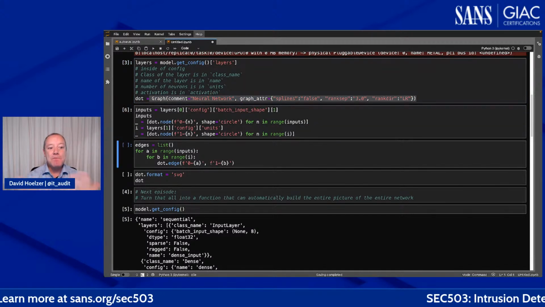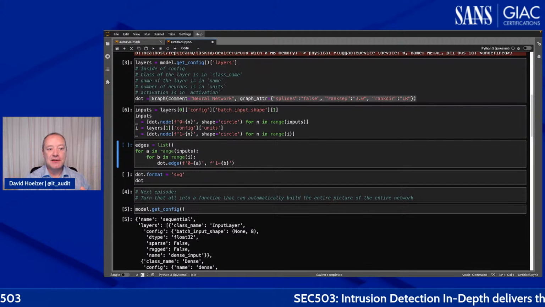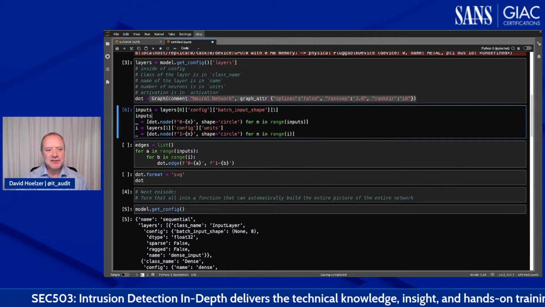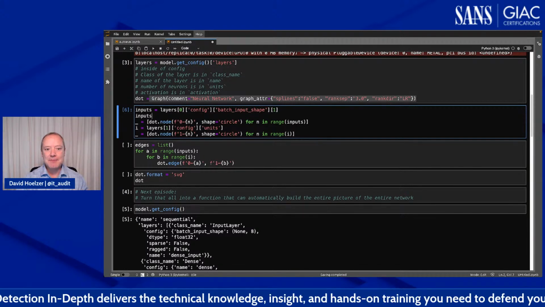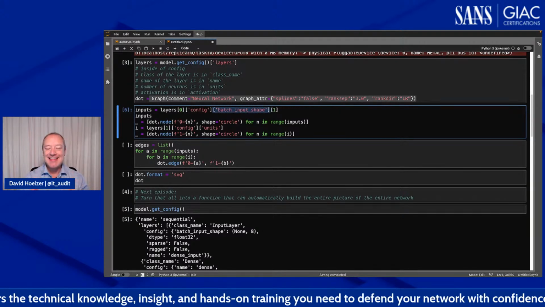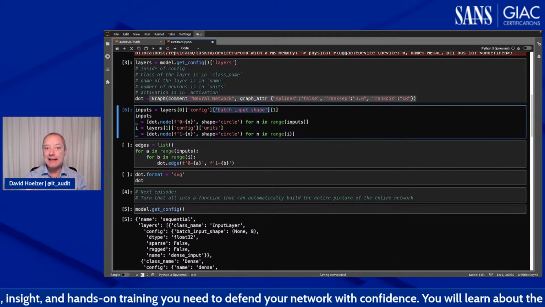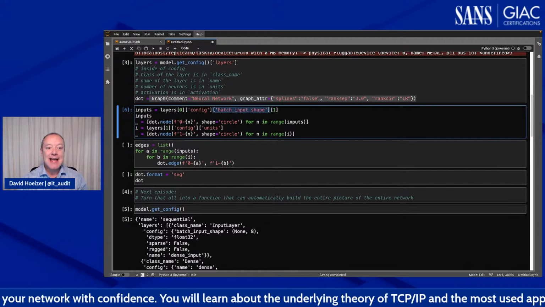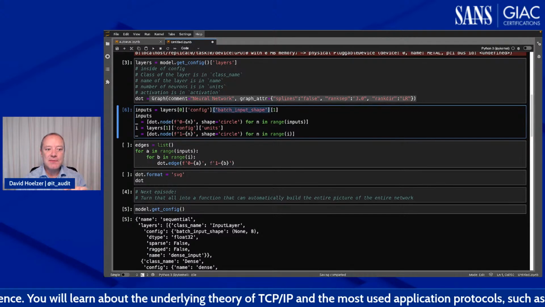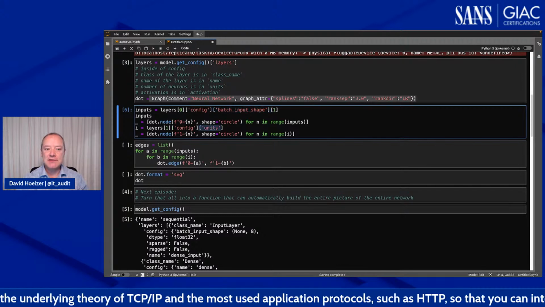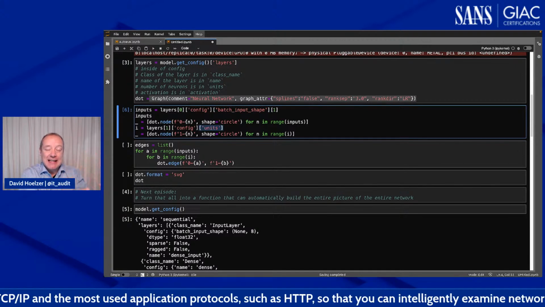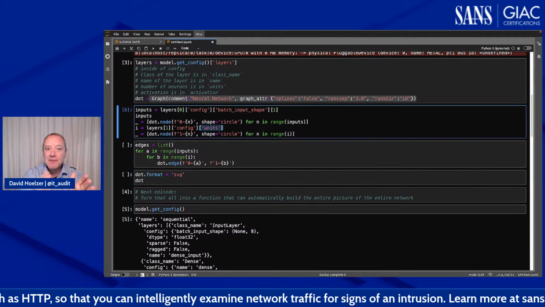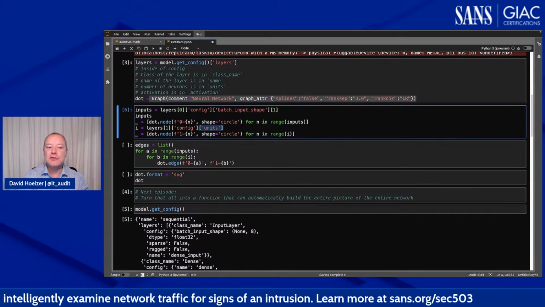And then we built out our layers. So this was code we came up with the last time. We just did a brute force, seat of our pants, stream of consciousness coding on this. We figured out that the batch input shape found in this layer is the thing that gives us how many inputs, or how many nodes, I guess, we'd want to put in our input. And after that, we're going to be accessing another piece, the units. So in the very first layer, the input layer, it's called the batch input shape. That's how many units there should be. But in the subsequent layers for a dense network, it uses this units.